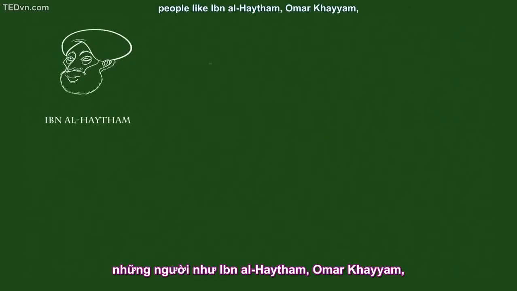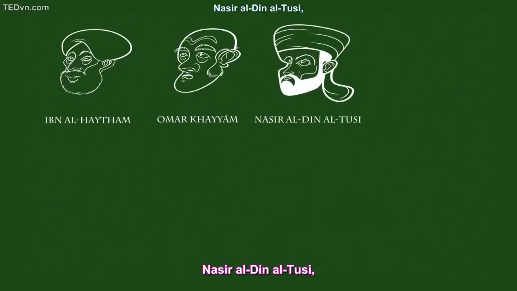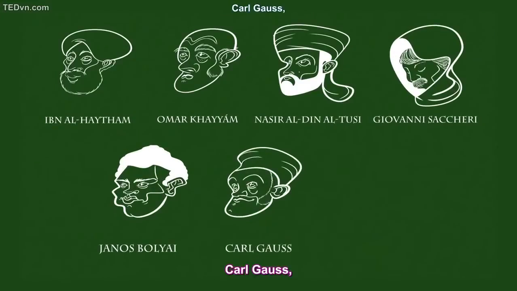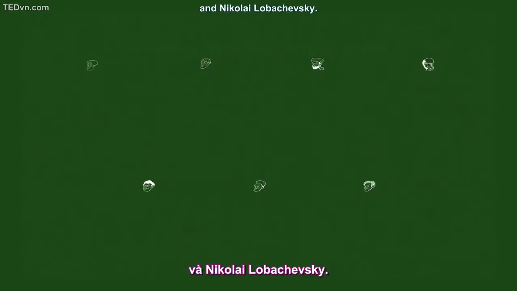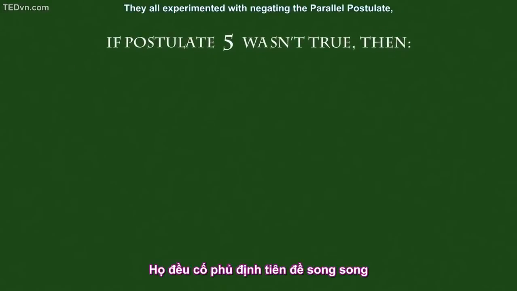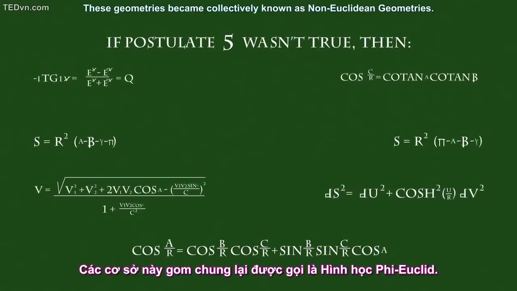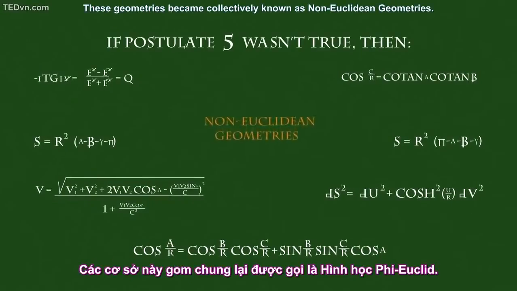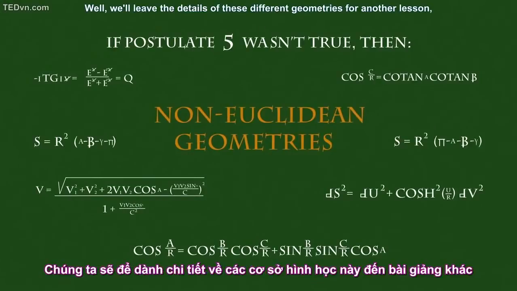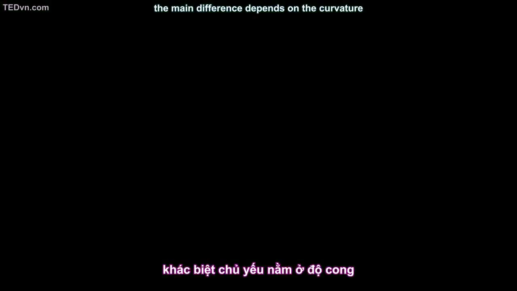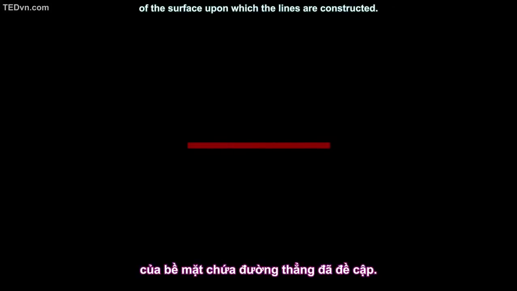People like Ibn al-Haytham, Omar Khayyam, Nasir al-Din al-Tusi, Giovanni Saccheri, János Bolyai, Karl Gauss, and Nikolai Lobachevsky. They all experimented with negating the parallel postulate, only to discover that this gave rise to entire alternative geometries. These geometries became collectively known as non-Euclidean geometries. While we'll leave the details of these different geometries for another lesson, the main difference depends on the curvature of the surface upon which the lines are constructed.